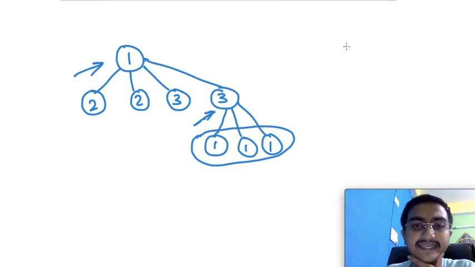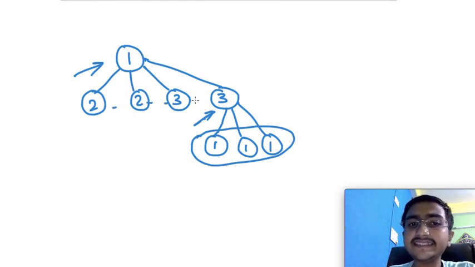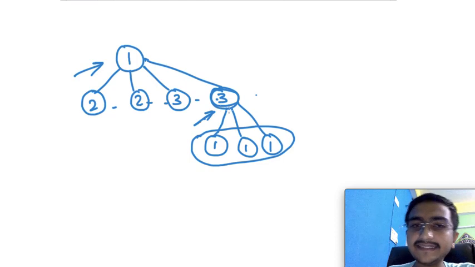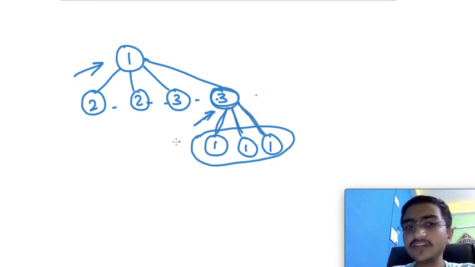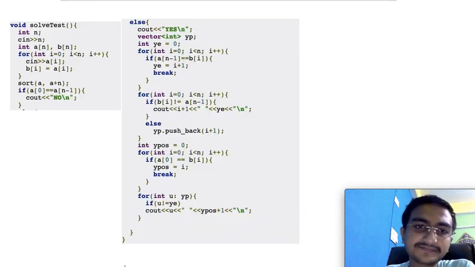Let me take another example here, right? Now you don't care how many twos or threes there are. You can just connect them to this one node and take any of its child values which is not equal to 1 and connect the rest of the ones to this one, right? So none of the same value nodes will be interconnected, and every node will be inter-reachable, because this definitely forms a tree, okay, right? And so let's go to the code. The code is again pretty simple, right?